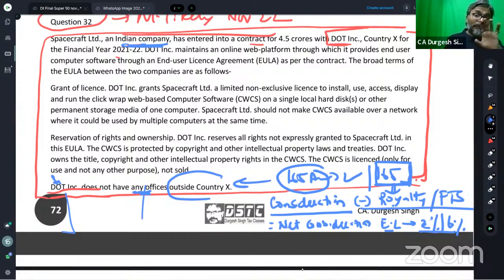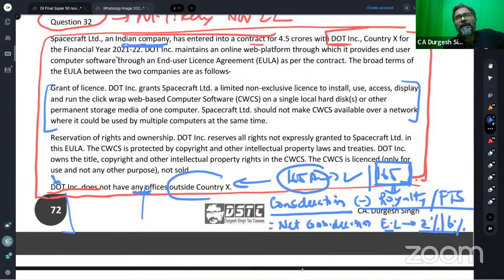Okay. Now, the question over here is that now DOT INC dot, the consideration, students, now please tell me, the Indian company Spacecraft Limited, which is making the payment to DOT INC dot towards the purchase of the license for the computer software, which is meant only for use.